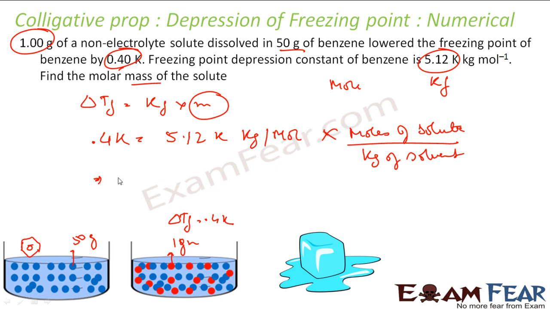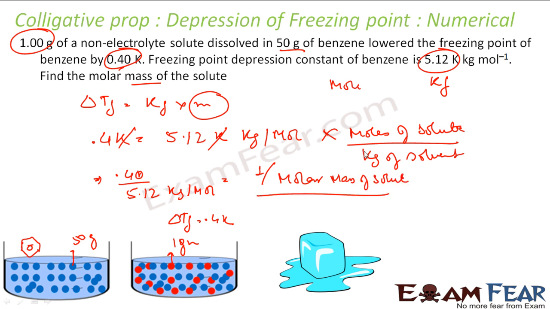So let me put this value once again: 0.4 K, and this K cancels. 0.4 by 5.12, right? This is kg per mole, equal to moles of solid, which is what? Mass of solid by molar mass. What is the mass of solid? 1 gram. So 1 gram by molar mass of solute divided by kg of solvent. 50 gram is nothing but 50 by 1000 kg. Please note it has to be in kg. Again the kg and kg will get cancelled.